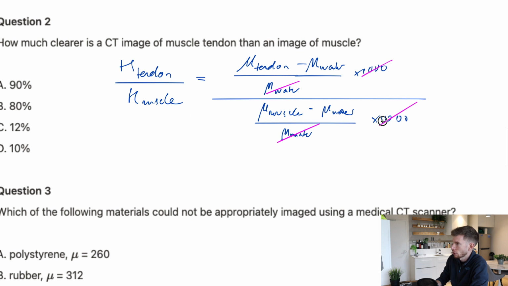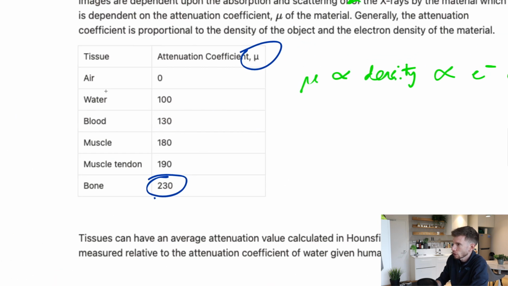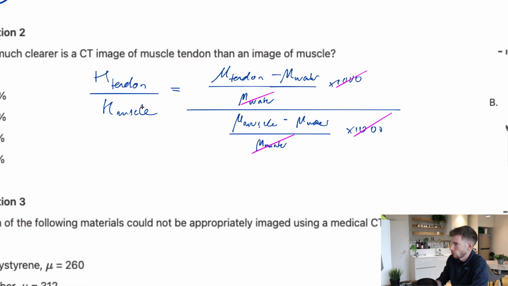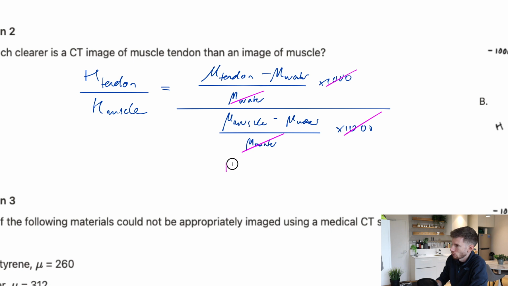So if we start going over to our numbers, we've got water is 100, muscle is 180, and tendon is 190. So if we put those in, we then have 190 minus 100 divided by 180 minus 100, and we get 90 over 80, like that, which is 1.125, right?